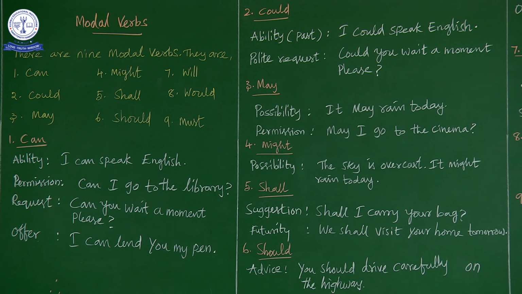Next usage is request. When you are requesting your junior or equal age, you can use can. So, can you wait a moment, please? Can you wait a moment, please? You are asking another person to wait for a moment. For your request you can use it, but you have to be very careful when you are using this can. You must remember that you can use it with your friends, people below your age, or your juniors.